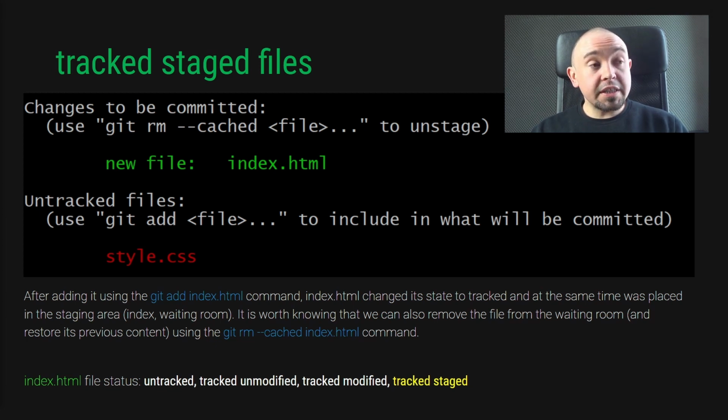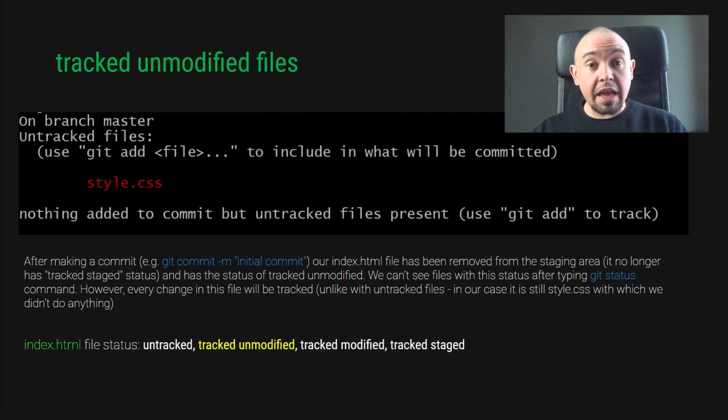It's worth remembering that such a file can also be removed from the staging area. A suggestion on how to do this can be seen in the console above the name of our file. Don't worry about the style.css file. It will accompany us for the sake of clarity of what is happening to the index.html file. When we do a commit now, our index.html will become tracked unmodified. And when we type the git status command in the command line, we will not get any information about this file. We only see the information about the style.css file.